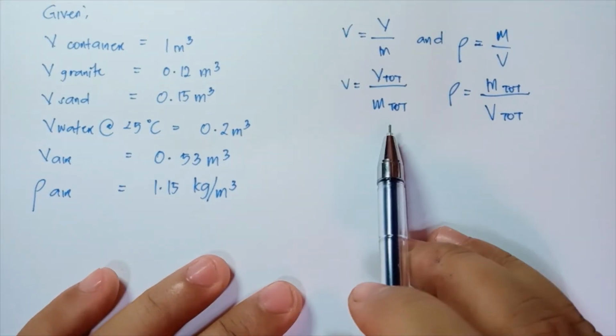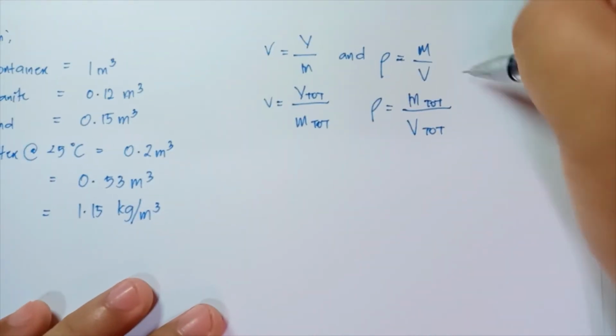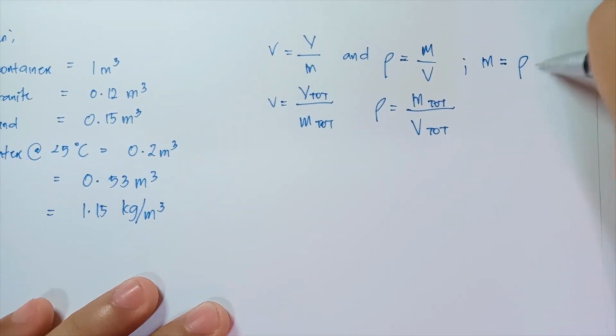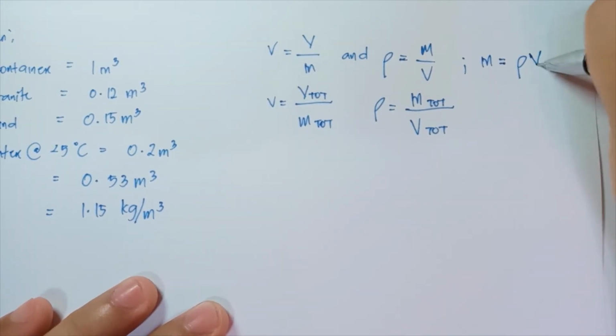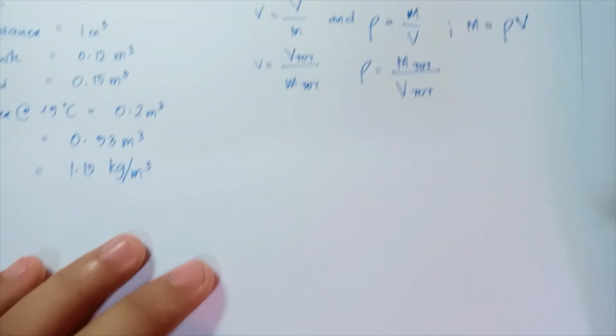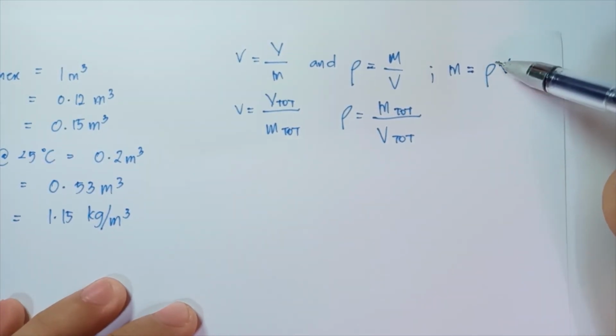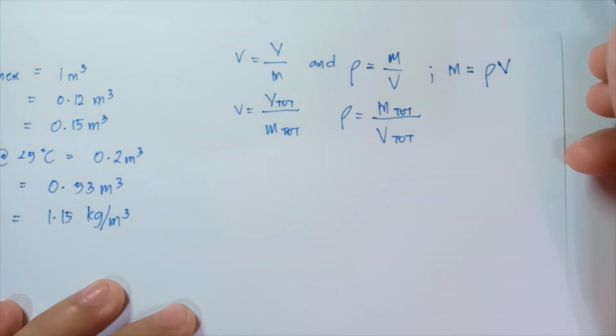So we need to get the total mass, and we know that mass is just equal to the density multiplied by the volume. So we already have the density because that is a constant now.